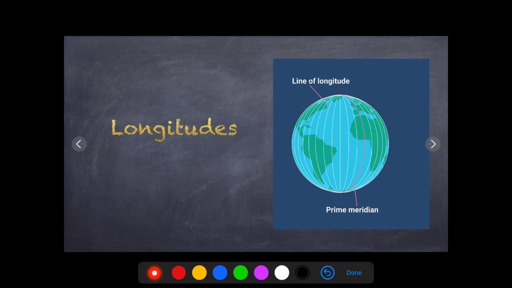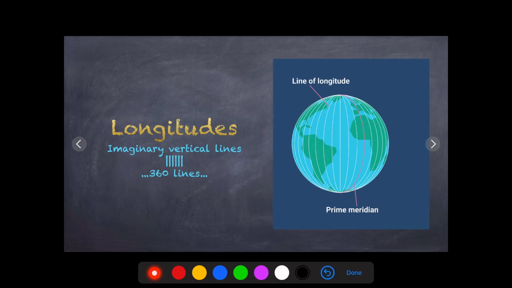As latitudes were horizontal lines, longitudes are vertical lines. Like this, lines are drawn. Again these lines are imaginary lines. And the prime meridian separates, as the equator was passing and dividing the earth into northern and southern hemisphere.